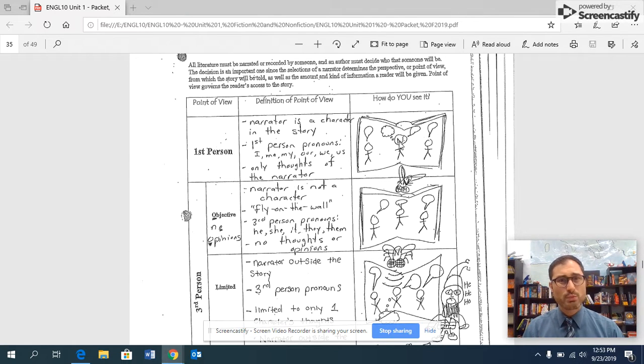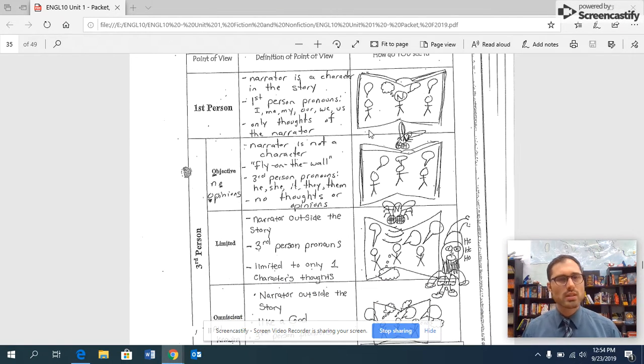Same thing in first person shooter games. It looks like you are the person in the game. That is first person. The character telling the story is in the story. Now, this chart in your notes does not include second person. Second person point of view is when we use the word you and it tells you what to do. These are self-help books. These are directions where the text is talking directly to you as a reader, which leads us then to third person.